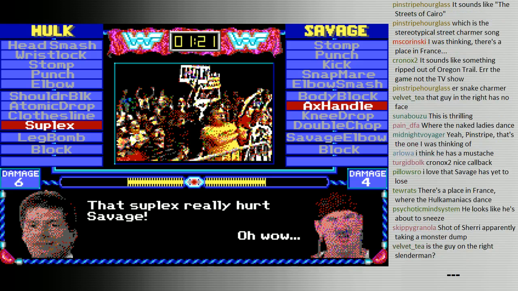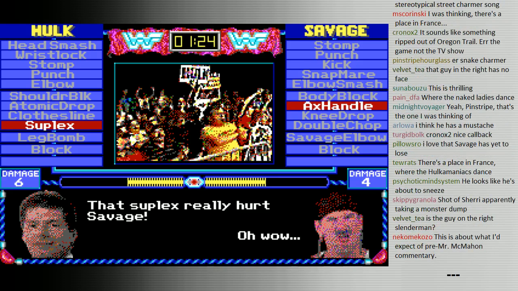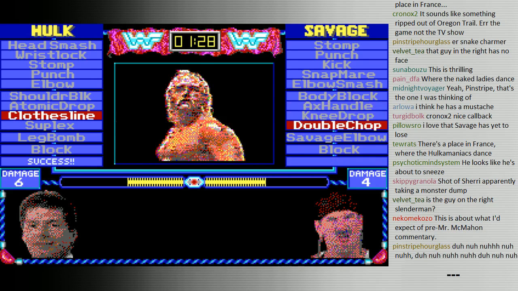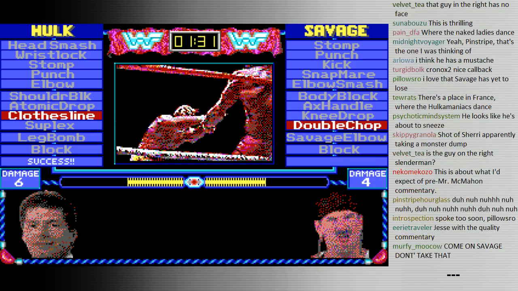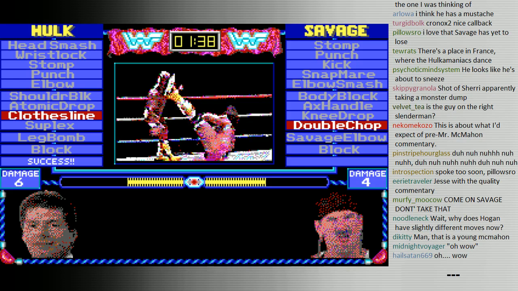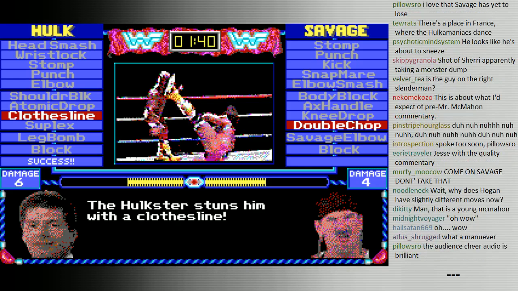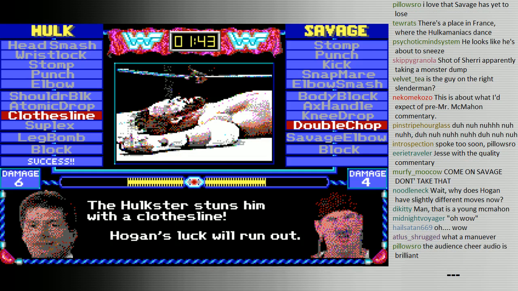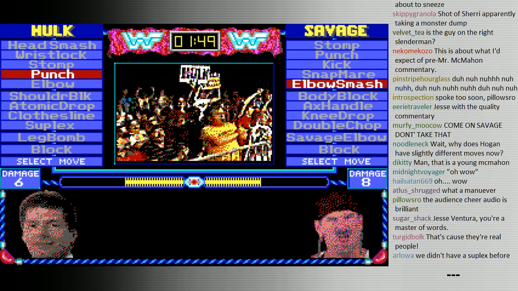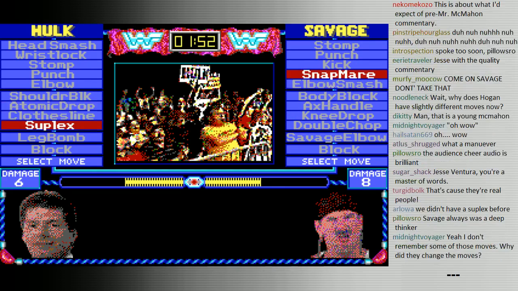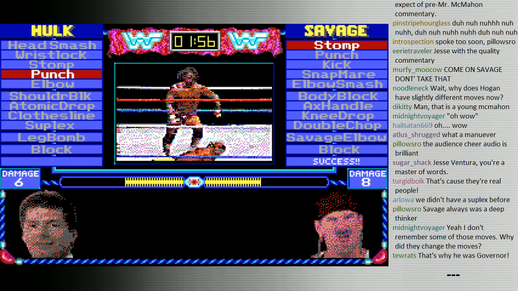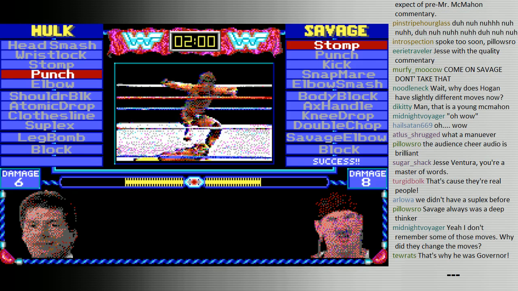Oh, wow. Takes a little while for the CPU to determine what it is they want to do. It looks like Savage is the deeper thinker than Hulk Hogan, as it takes Savage longer as he works his way throughout the options on what he wants to do. Savage, a real ring general, a tactician of the squared circle, puts a lot of planning into every move he makes in that ring. Yeah, I was thinking that too, that we did not have a suplex when we went up against DiBiase. I don't remember seeing that suplex there.